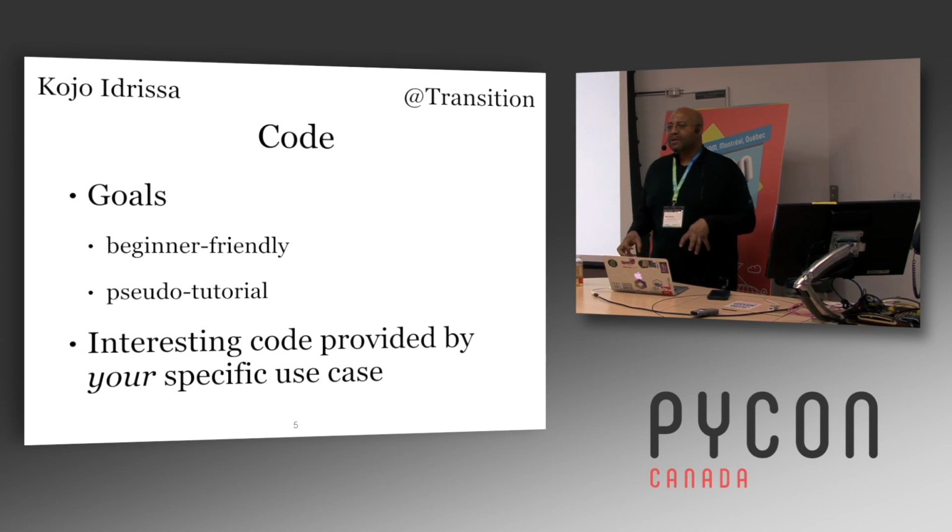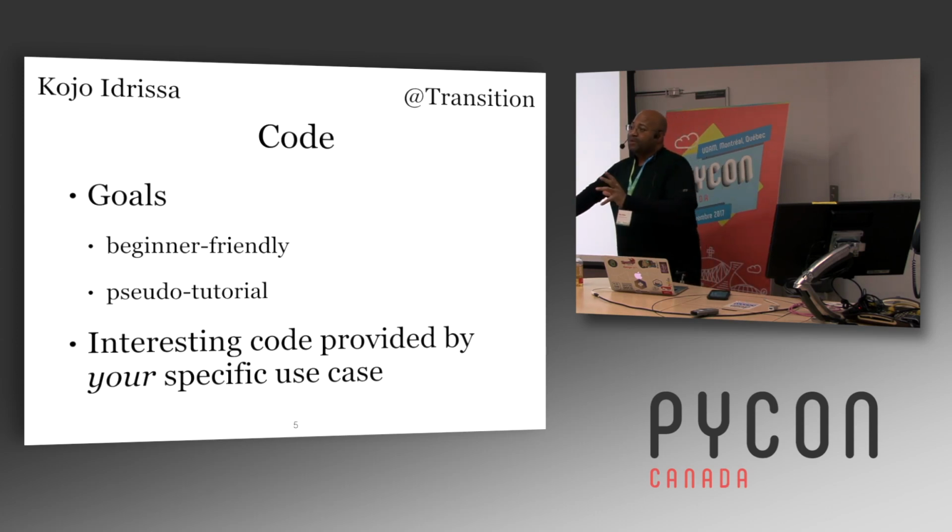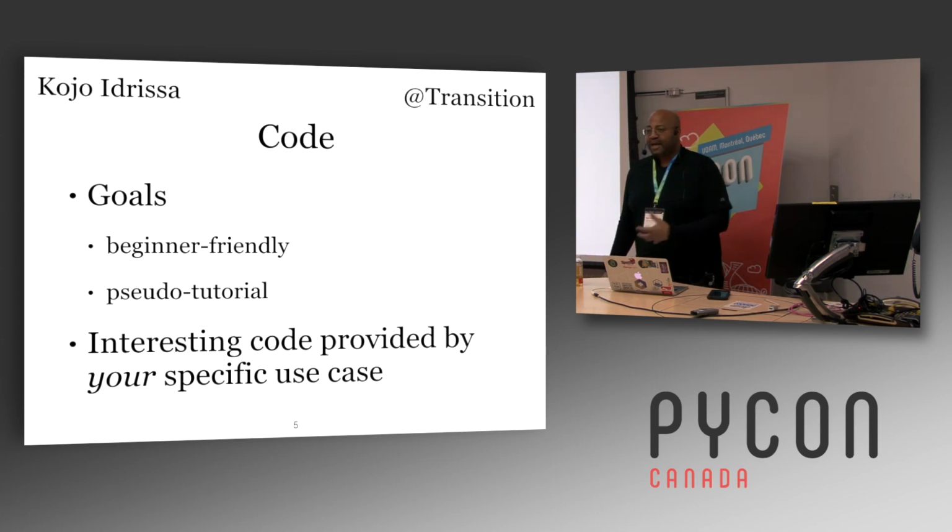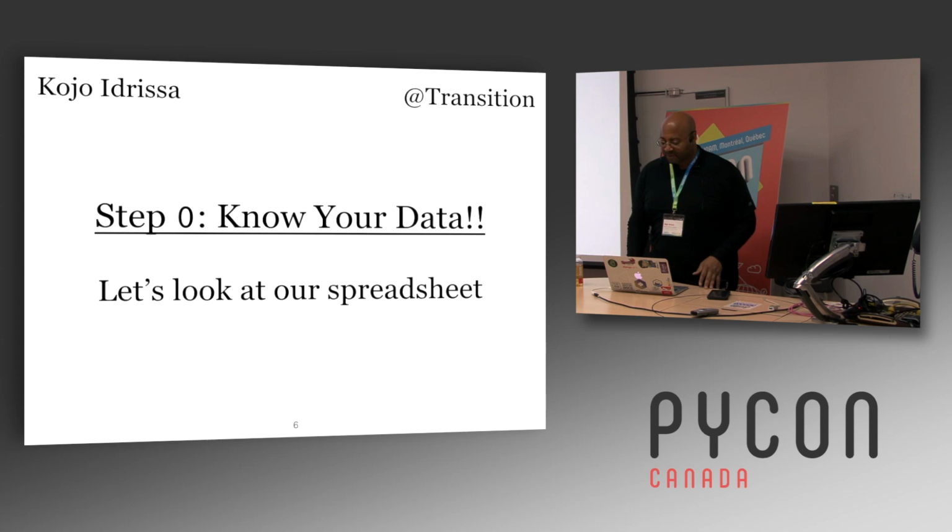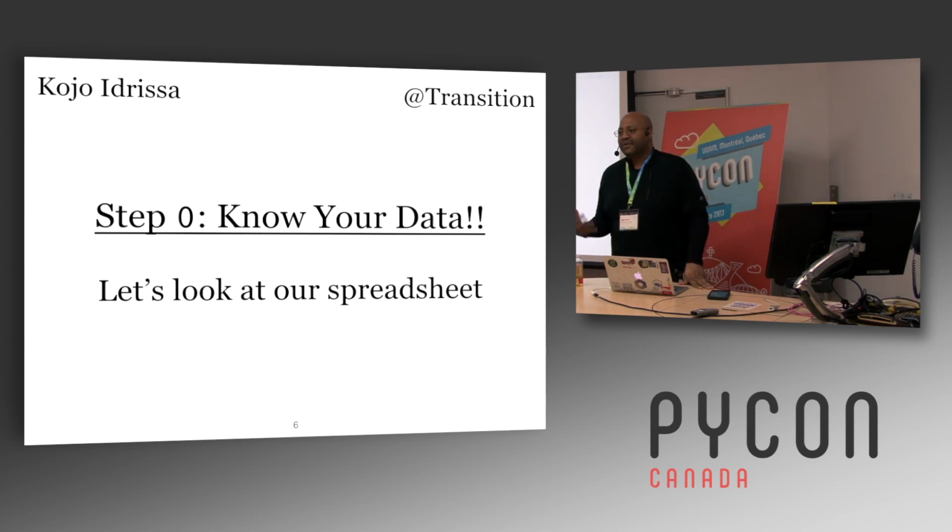So in this talk, I'm focusing on the basics of getting data out of the spreadsheet, doing some basic transformations just to see what you can do, and then what you can do after you've done that. So once you pull data out of a spreadsheet file, what can you do with it in Python? That's what I'm focusing on, but the real juicy stuff is going to be based on your individual use case. So step 0 in anything like this is you have to actually know your data.